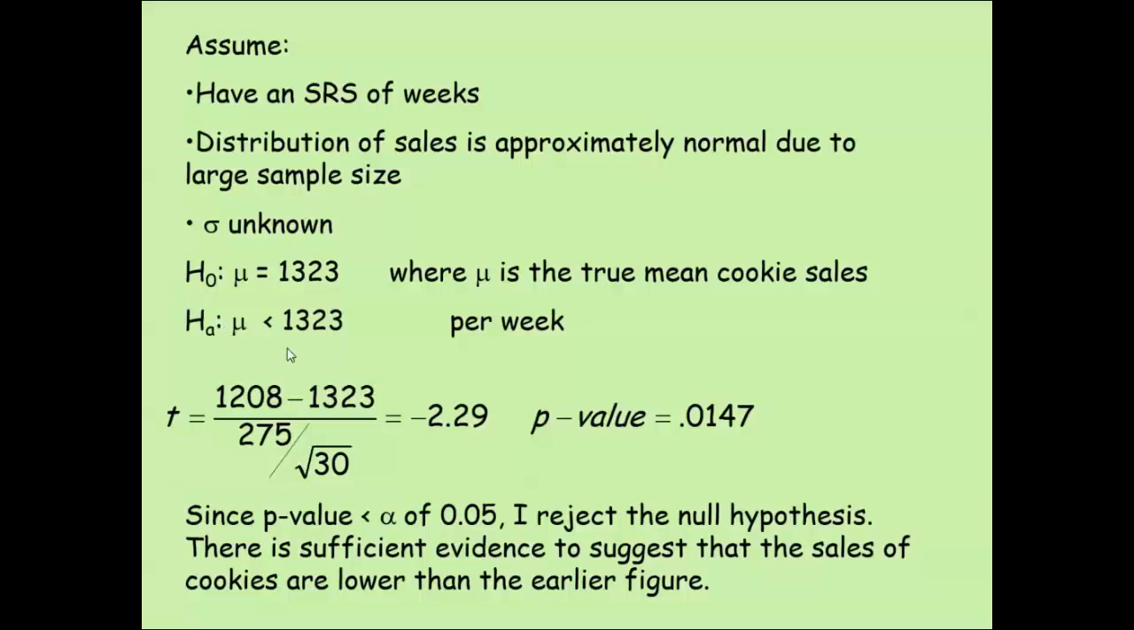We are trying to see if the mean number is less than 1323, and so we would calculate our t-score to be negative 2.29, and when we do a t-CDF of the lower tail, we should get a p-value. And so that's what our conclusion would be. Since the p-value is less than alpha of 0.05, I reject the null. There is sufficient evidence to suggest that the cookie sales are lower than the earlier figure.